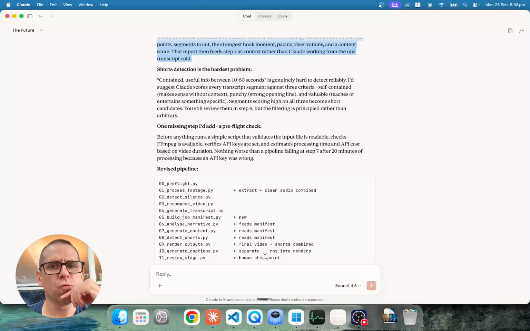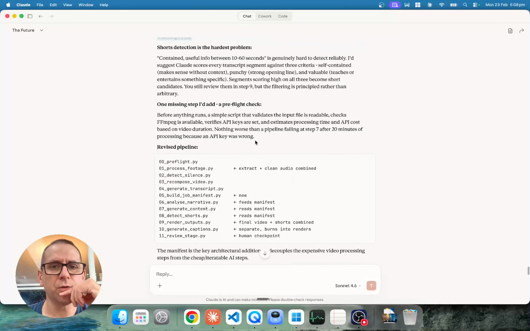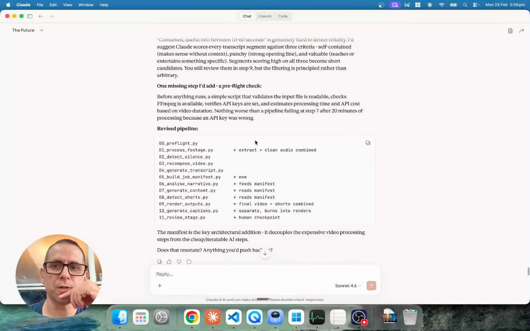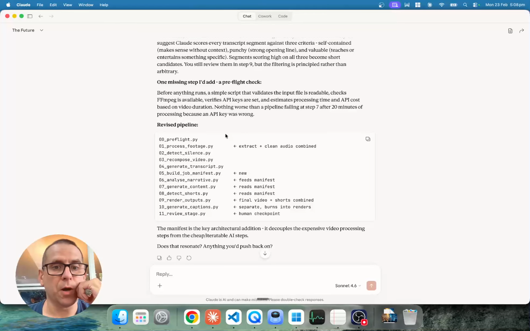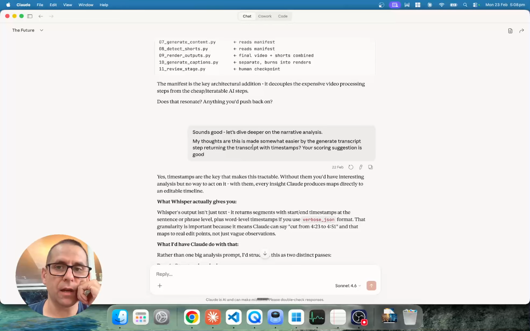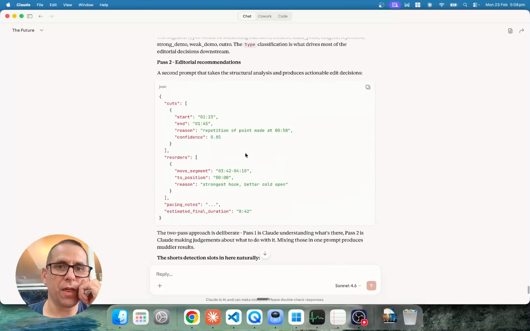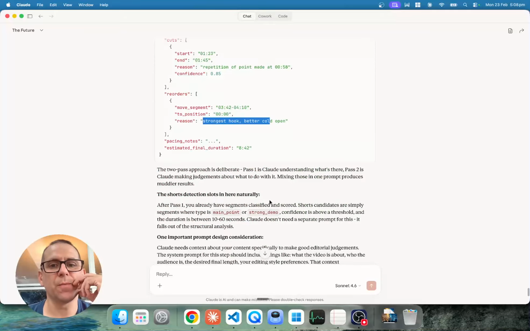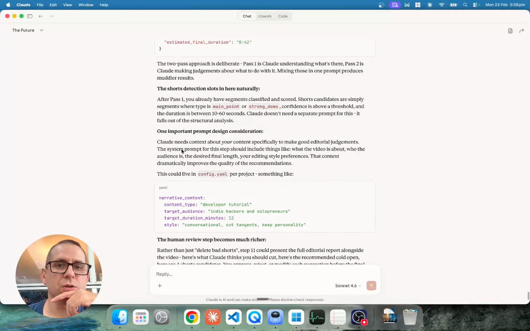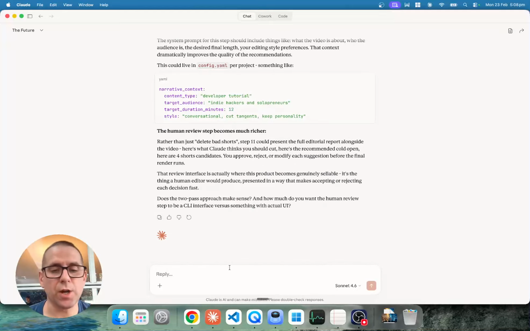Pre-flight check: run a simple script that validates the input file is readable, checks if FFmpeg is available, verifies API keys are set, and estimates processing time and API costs. Revise pipeline. Then I'm going, sounds good. Then I go, let's dive deeper on narrative analysis. Skip over that. Yeah, see this stuff. I'm not sure I'm interested in that. Shorts detection slots in here naturally, and then I've left it. So that's where I've left the chat.